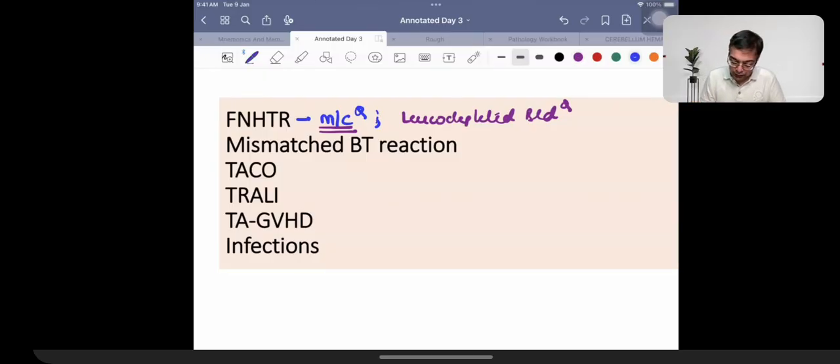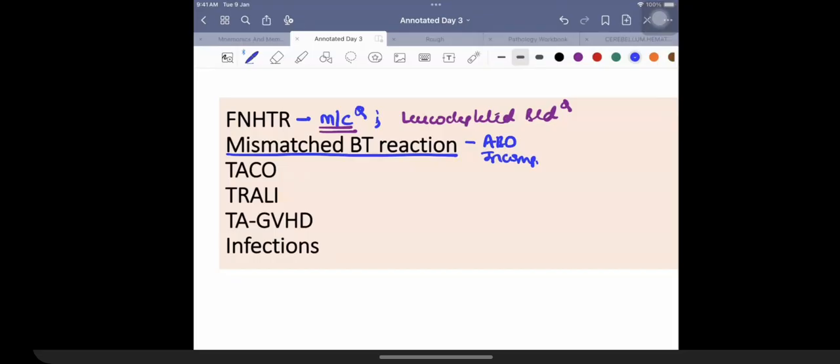The second one that we need to be familiar with is mismatched blood transfusion reaction, which is also called as ABO incompatibility blood transfusion reaction. Now, what is meant by the term ABO incompatibility blood transfusion reaction is that the person is having blood group A, and by mistake you have given him blood group B.